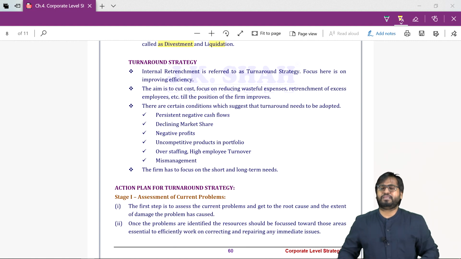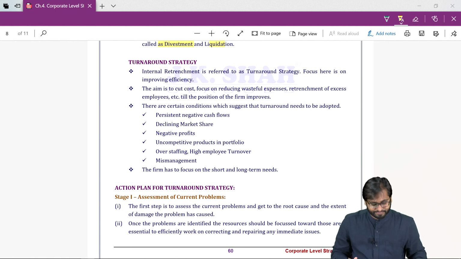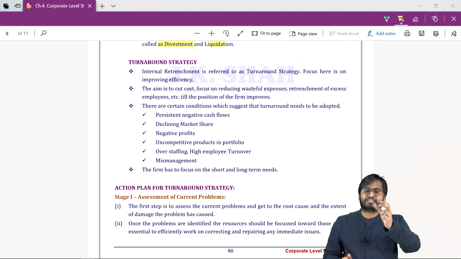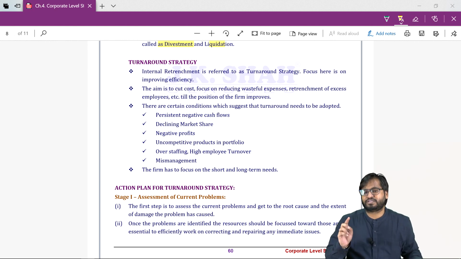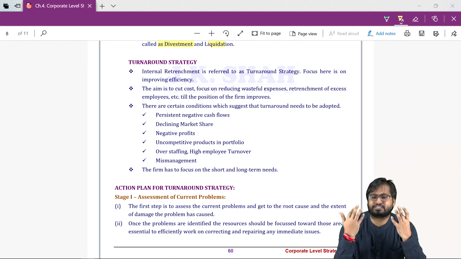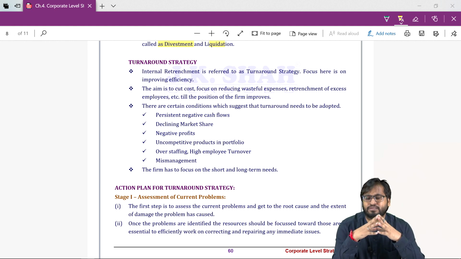So what do you mean by turnaround? Reversing the decline. Our products or services are not performing well. Our business is not doing well, but we still are hopeful that the current business should be given one more chance.